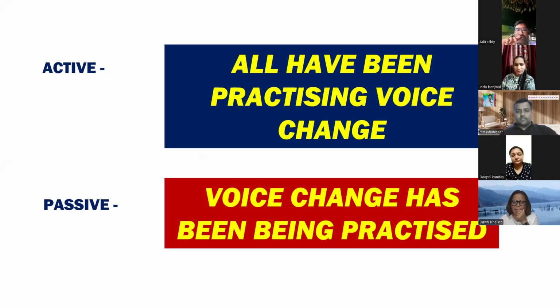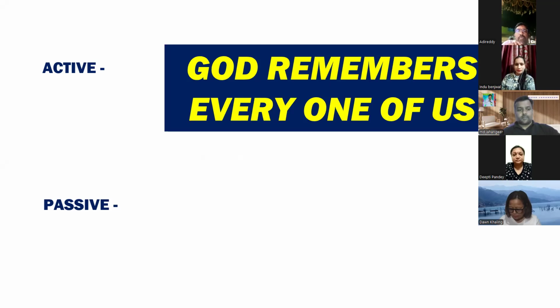What mistake have you made, Indu, dear? You always keep this thing in your mind whenever you are constructing sentences into the passive: you always use the V3 form, the third form of the verb. This is a rule. Whatever the tense is, whether it is present continuous, perfect, or simple, you have to use the V3 form. Muhammad Jahangir, please mute yourself. Okay. So voice change has been, then you have to put one extra verb, being, but practiced.